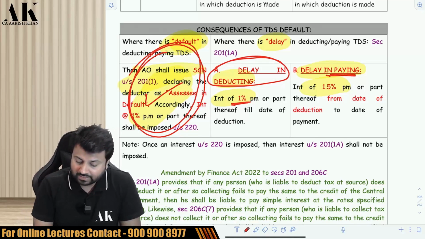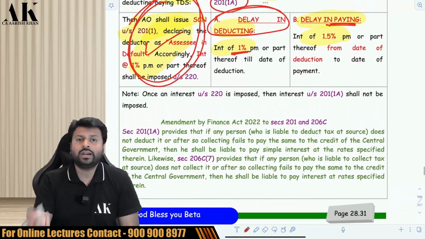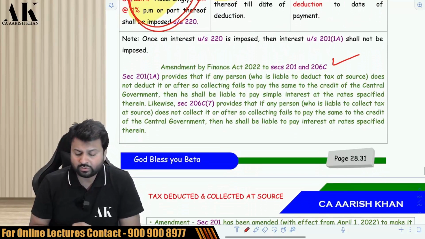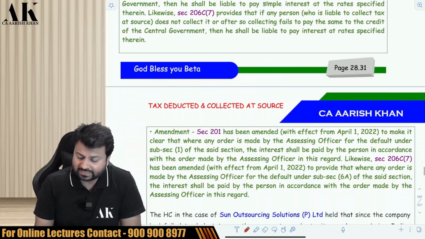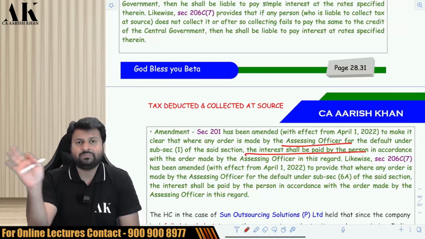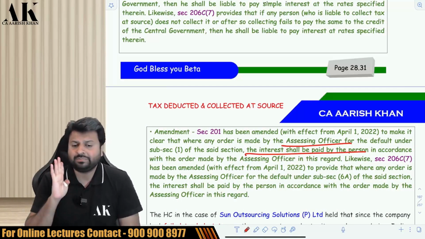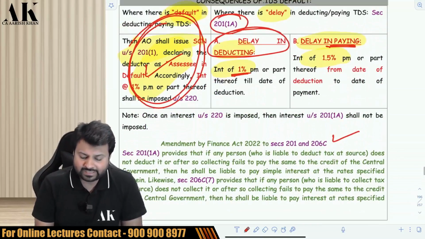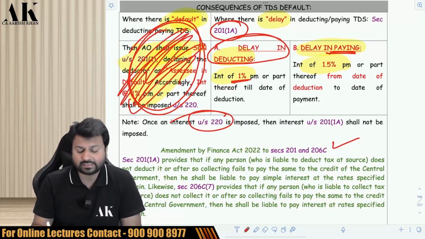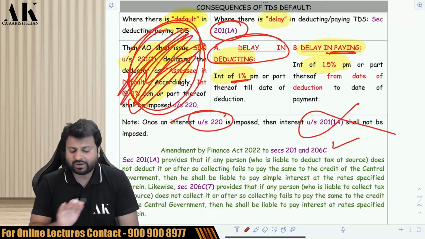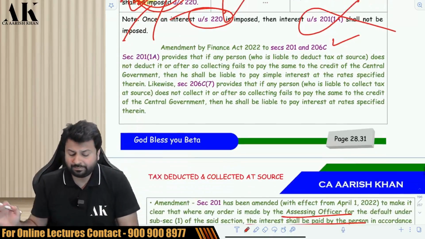Now the question is, this 201(1A) interest, who will determine? So there was a confusion regarding this. The Finance Act 2022 has clarified that the 201(1A) interest will be determined by the assessing officer. The assessing officer will pass an order and will determine the 201(1A) interest, and accordingly you have to pay that particular interest. Okay, check it please. Next. Once an interest is imposed under 220, that is once an interest is imposed as per assessee in default, then the interest under 201(1A) will not be imposed. So if you are treated as an assessee in default, then these interests will not be imposed on you.